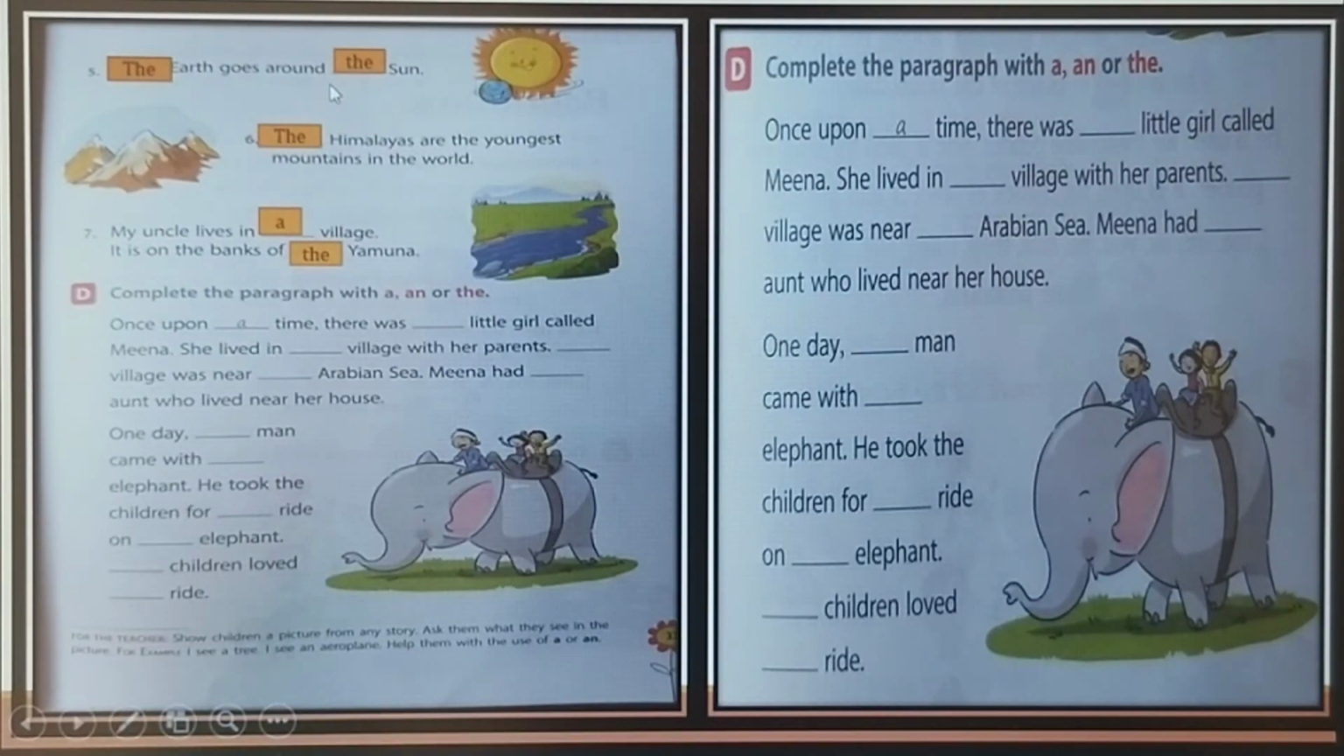The earth goes around the sun. The Himalaya are the youngest mountain in the world. My uncle lives in a village. It is on the bank of the Yamuna. Do you understand, my dear class?